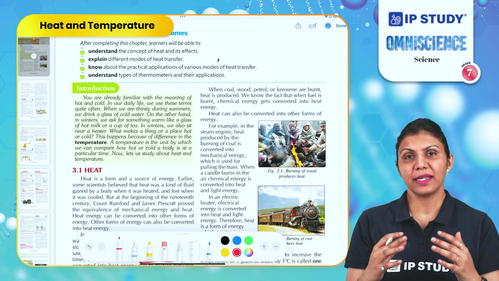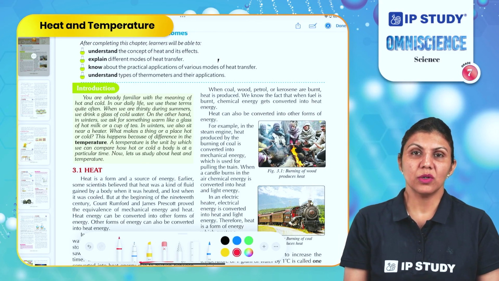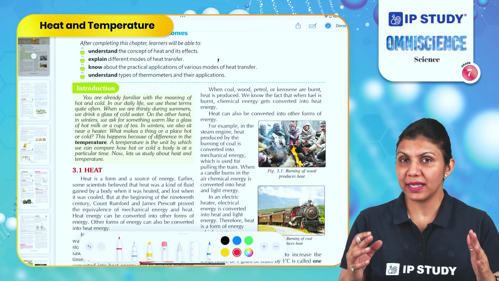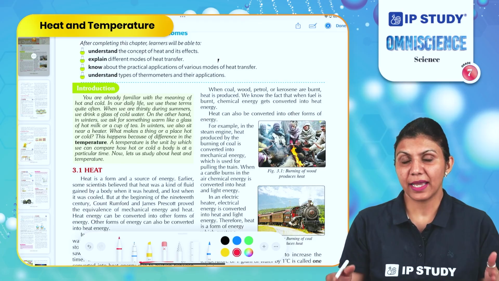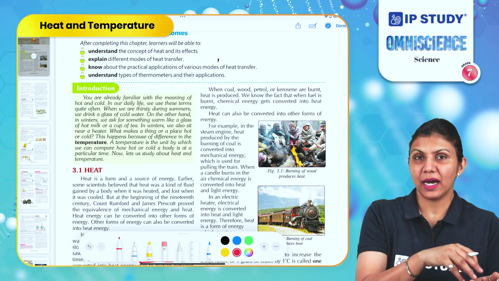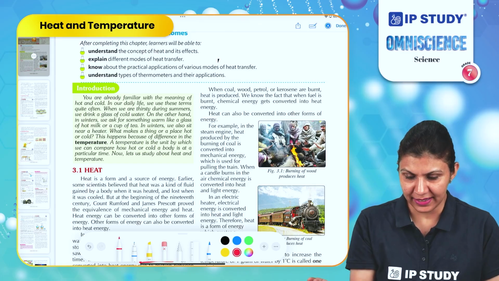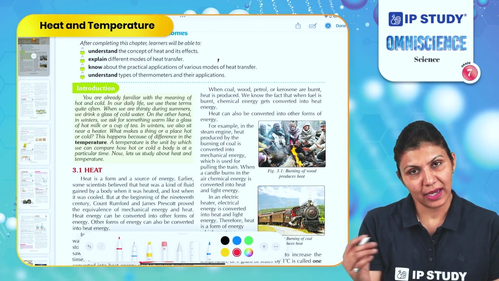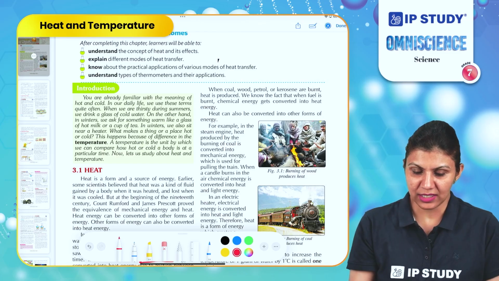Fossil fuels are chemical substances. So we can say these chemical substances possess the energy called chemical energy. Whenever these fossil fuels are burned, they produce light and heat energy. Heat can be converted into other forms of energy as well.